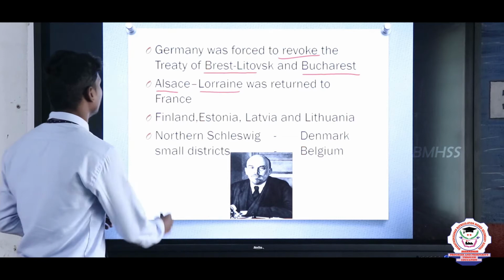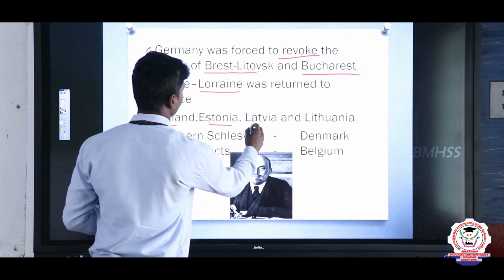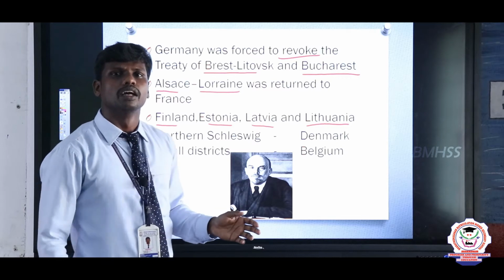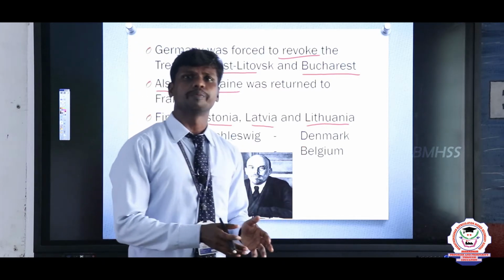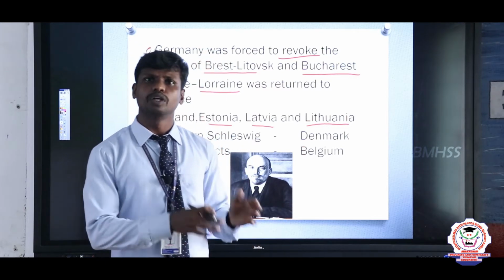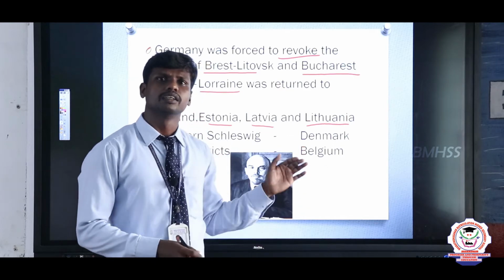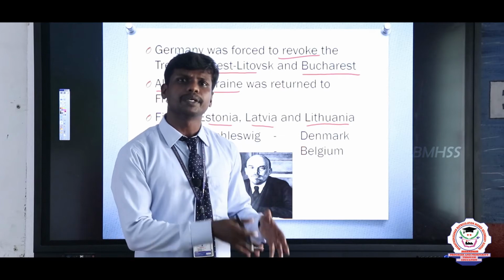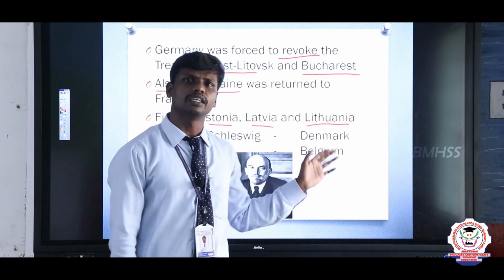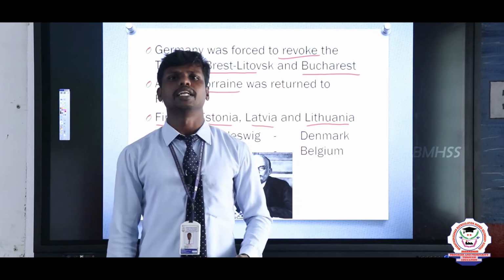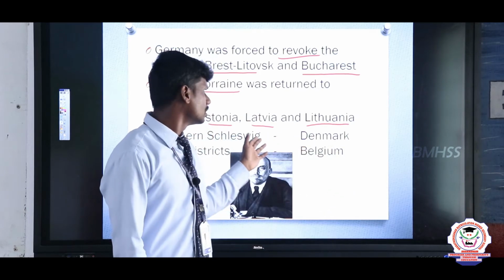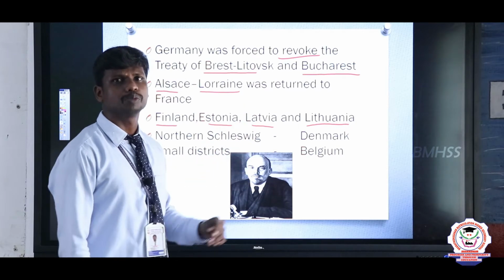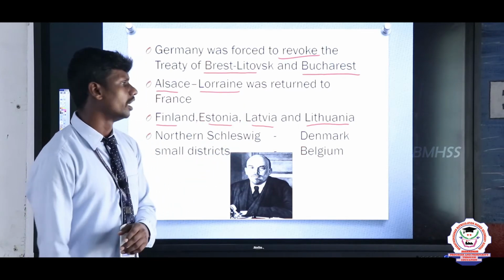And after that, Finland, Estonia, Latvia and Lithuania. These were places under the control of Russia once upon a time. But after World War I, these places got their independence. The League of Nations and the Paris Peace Conference declared that these countries should be independent nations. So they became new independent nations according to the Paris Peace Conference, January 1919.